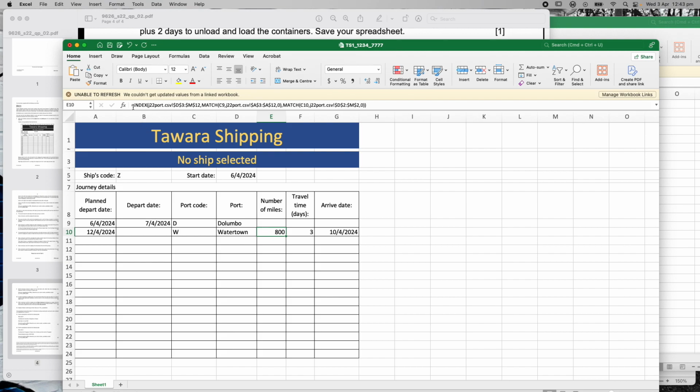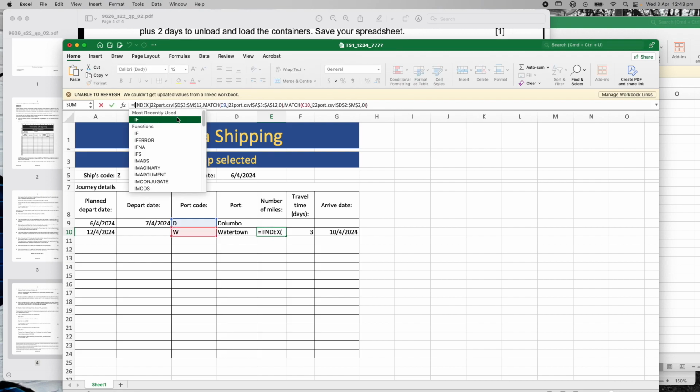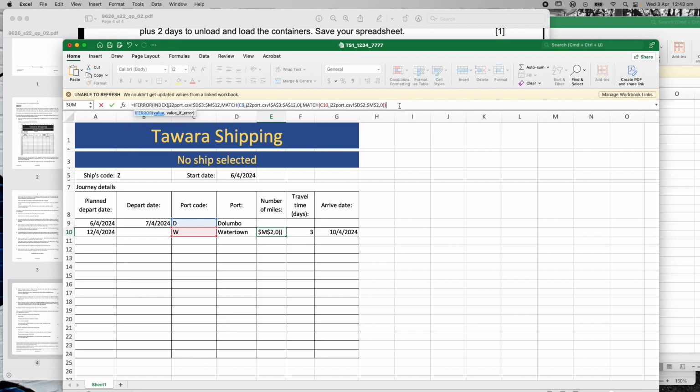Now the same thing here. If there's an error in our miles, then we've just got to put in nothing instead of an error statement in there. So that formula is done. This one, same thing, if error. This is not so complicated.